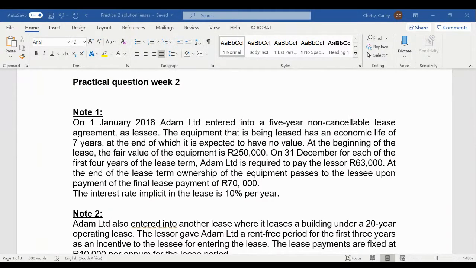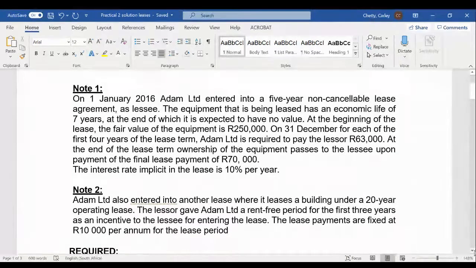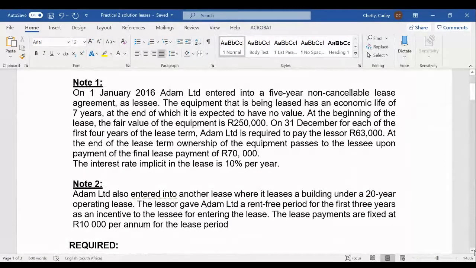At the end of the lease term, ownership of the equipment passes to the lessee upon payment of the final lease amount of $70,000. The interest rate implicit in the lease is 10%. So that is note 1. Let's go down to note 2 and have a look at what they tell us there.